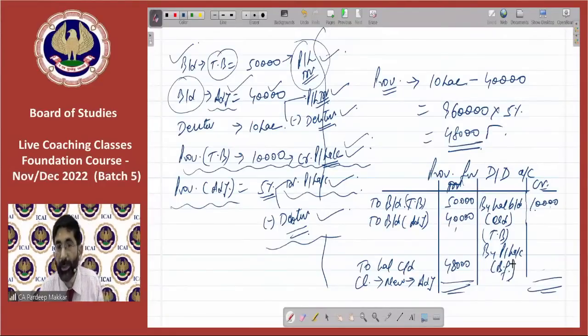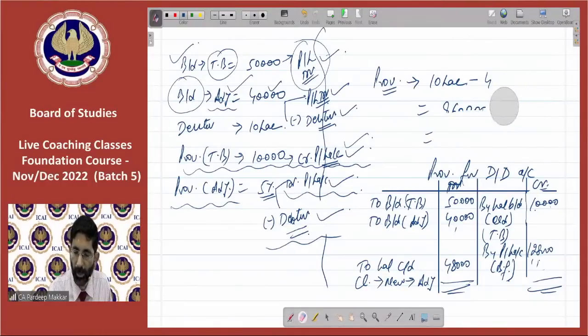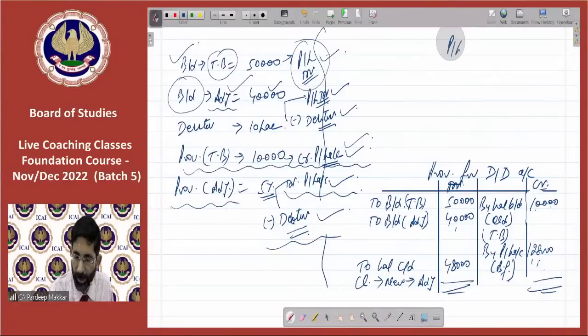This is one method which I have discussed with you. Second, I have already given you, maybe I have given you each and everything, whatever is possible in this case, 1,28,000 maybe. If you prepare profit and loss account, then if you are interested to enter it directly in profit and loss account, then you will enter it like this.